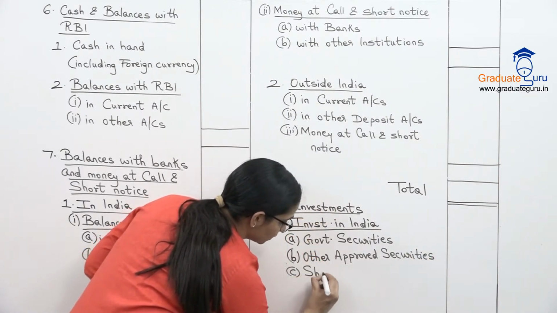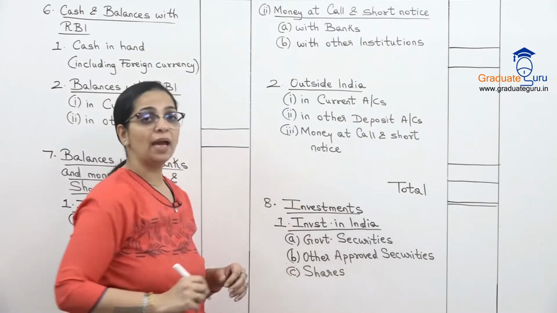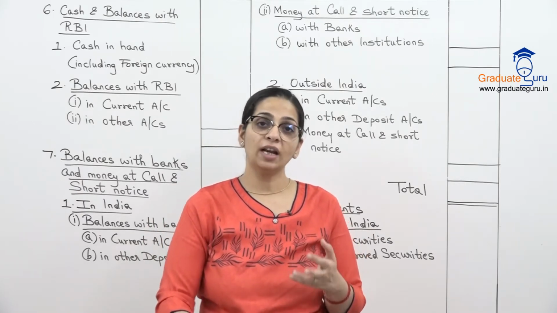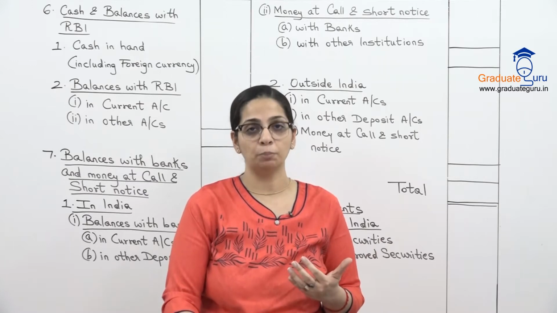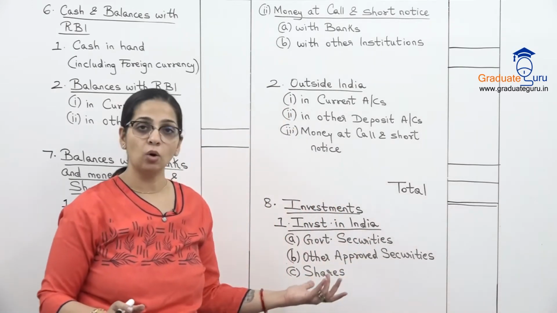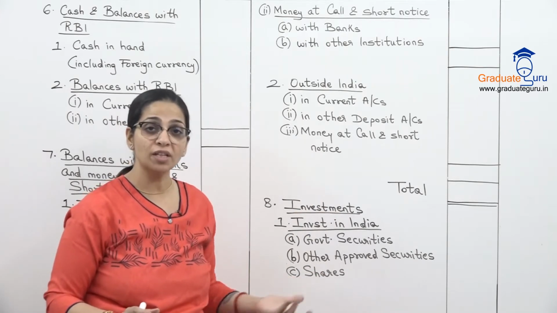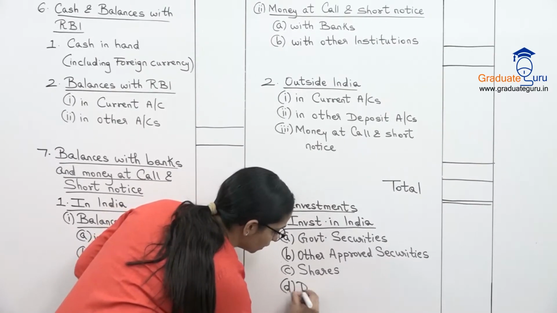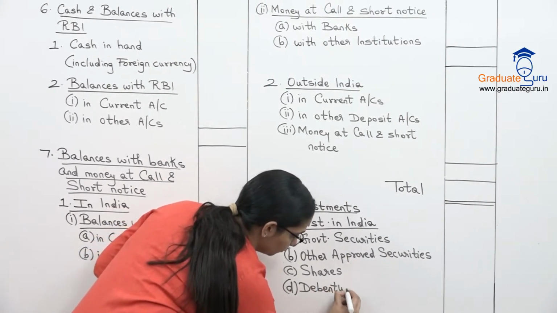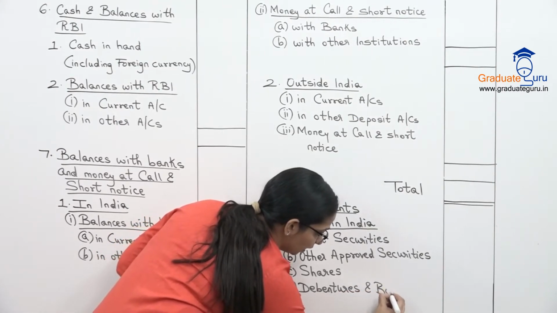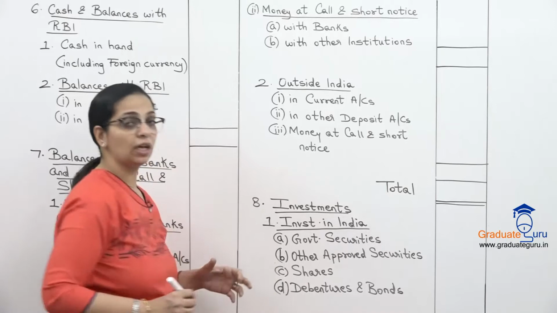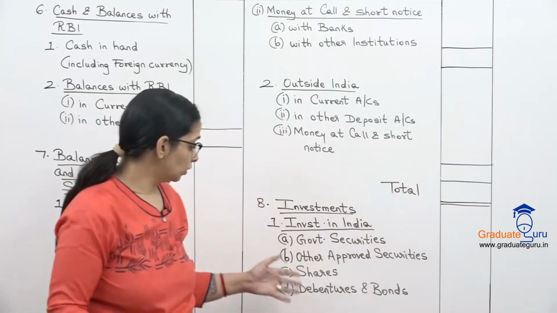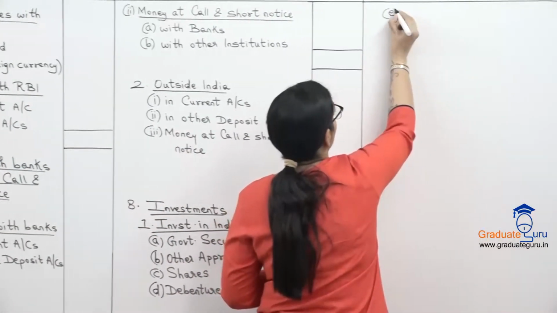Then there is also shares. Banks may have shares of other companies. Generally, bank underwriting business bhi karti hai. So at the time of underwriting, they are bound to buy the shares of that company. So automatically they become the shareholders, and that is shown as an investment in their balance sheet. There could also be debentures and bonds. जैसे शेयर्स में इन्वेस्ट कर सकते हैं किसी कंपनी के, वैसे ही we can also invest in the debentures or bonds of some other companies. So that is one of the investment.